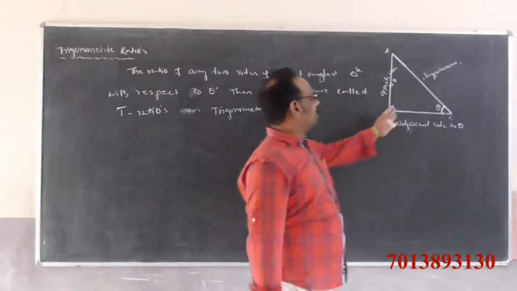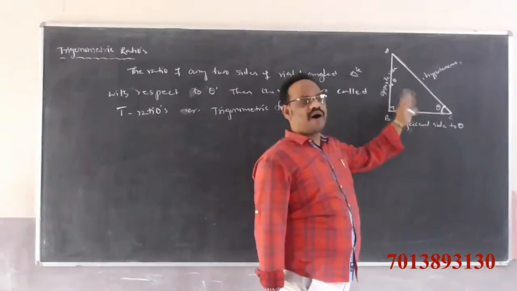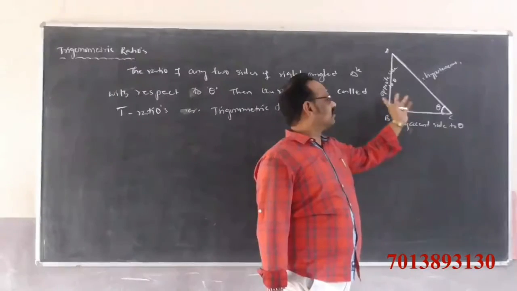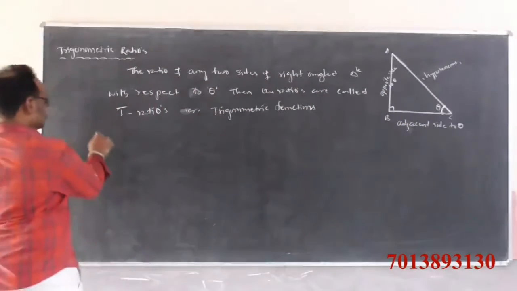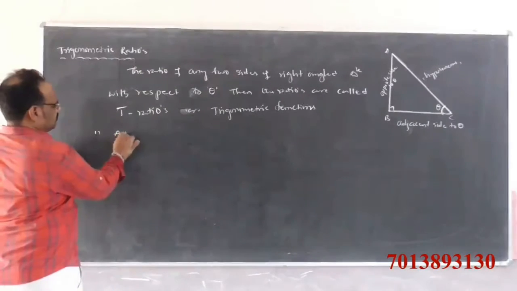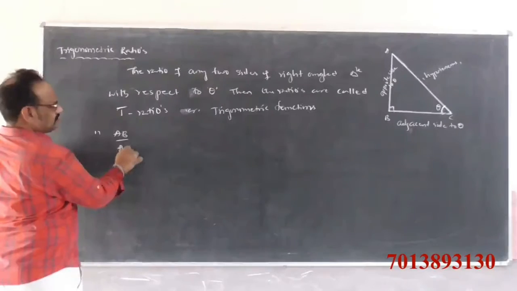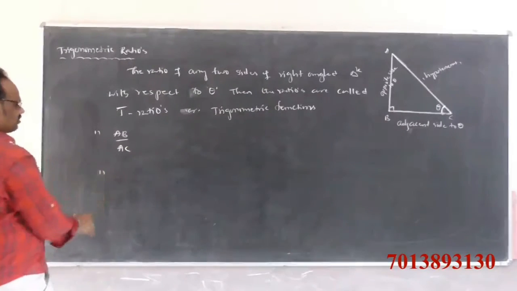You observe here, if you write all the possible ratios of these sides, first of all that is AB by AC, one possible ratio.